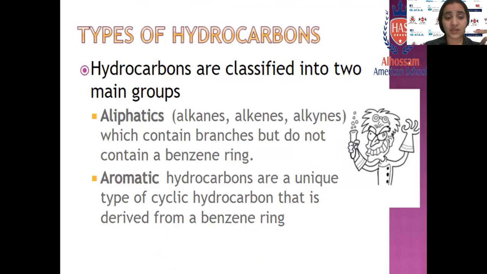The difference between aliphatic and aromatic hydrocarbons is that an aromatic hydrocarbon must contain a benzene ring. A benzene ring is a six-sided closed ring containing six carbons, and this is called a benzene ring.